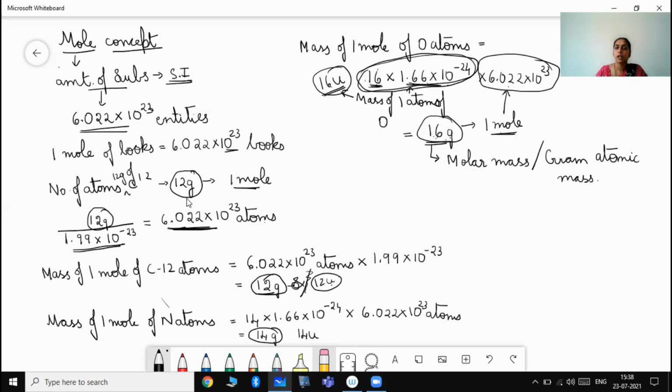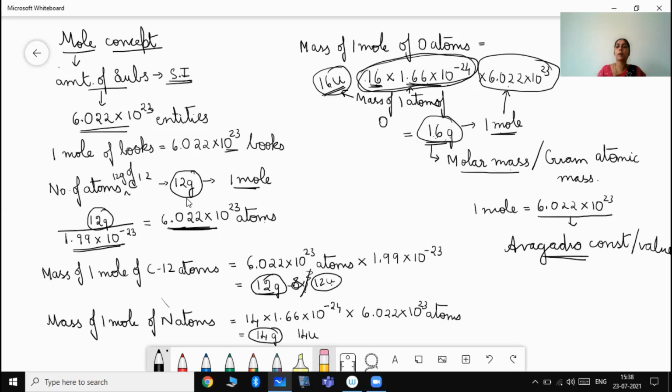Is that clear? Now this particular 1 mole, its value 6.022 into 10 to the power of 23, is known as the Avogadro constant. It is named after the scientist Avogadro. So it is known as Avogadro constant or Avogadro value. In case it is asked what is the Avogadro value, it is nothing but 6.022 into 10 to the power of 23. So what is the molar mass? It is the mass of 1 mole of any particular substance.